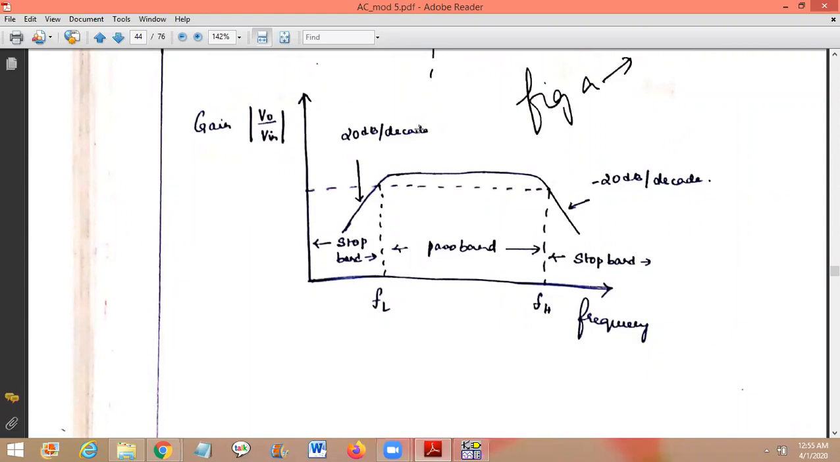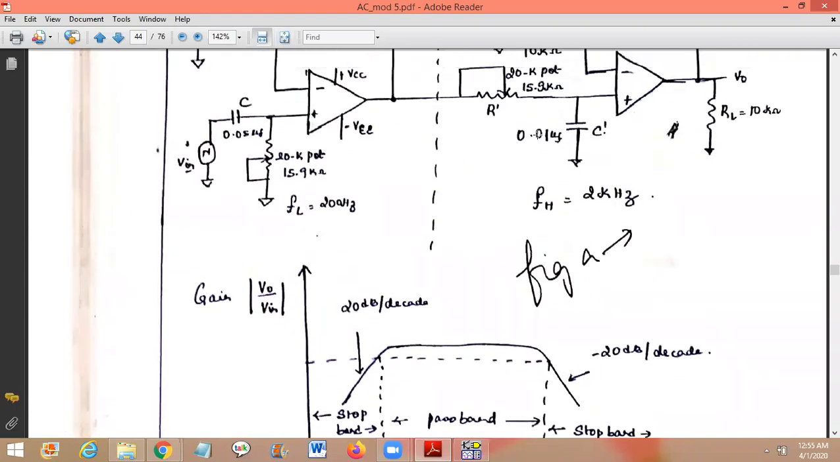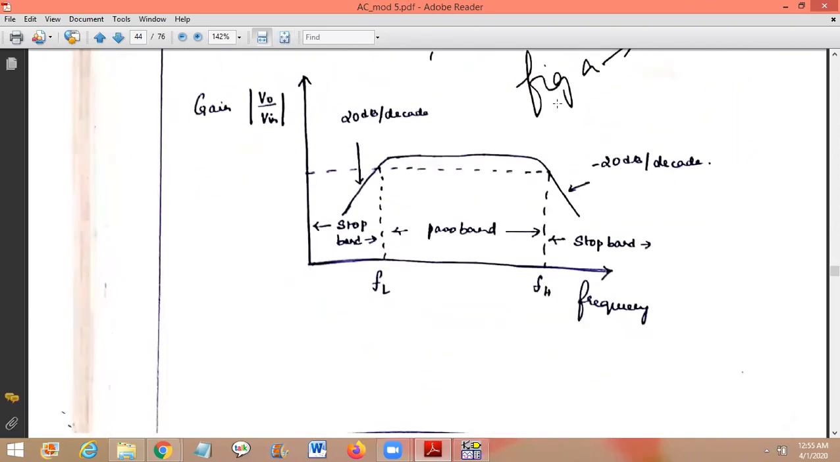I told you it is formed by cascading a first order low pass with a first order high pass. Similarly, the frequency response here is the combination of the frequency response of the first order high pass and the first order low pass. This frequency response curve is obtained as follows: from here to here, it is the frequency response of the first order high pass filter.